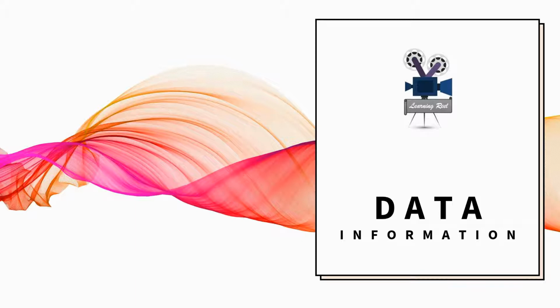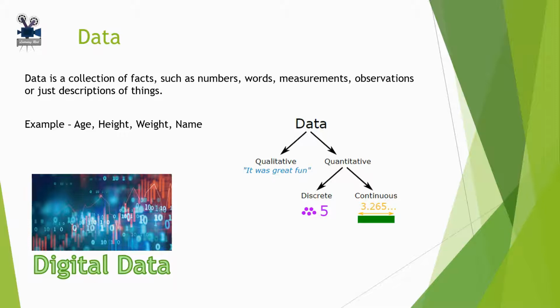Let's understand more about data and information. Data is a collection of facts such as numbers, words, measurements, observations, or just descriptions of things. In a more technical sense, data are a set of values of qualitative or quantitative variables about one or more persons or objects, while a datum is a single value of a single variable.